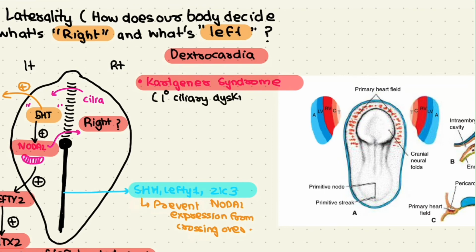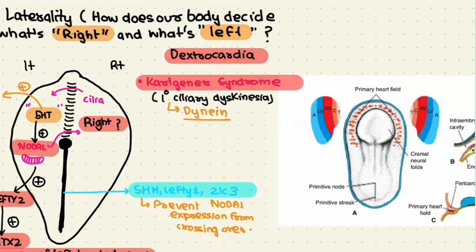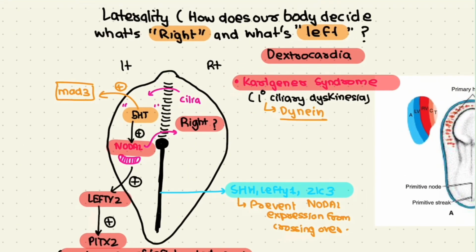And if we know the word dyskinesia, it means less movement. So what is less moving? There is basically a mutation in dynein, right? And dynein, as we know, in eukaryotic cilia is a critical component in facilitating movement. So that is one reason you can get dextrocardia, as the selective action of the cilia for beating, or basically inhibiting 5-hydroxytryptamine from crossing to the right side, is inhibited in Kartagener syndrome, and hence the chances of